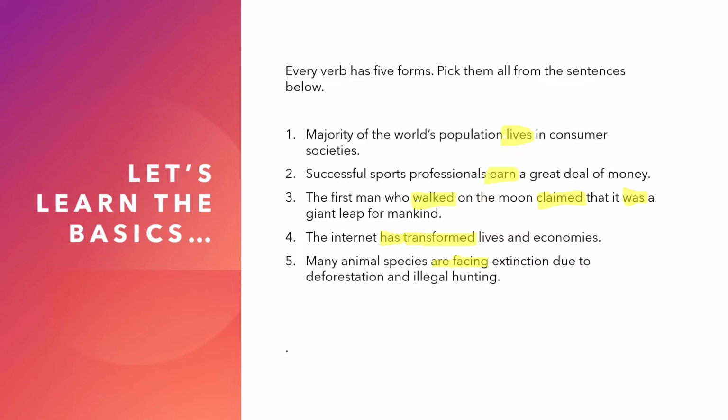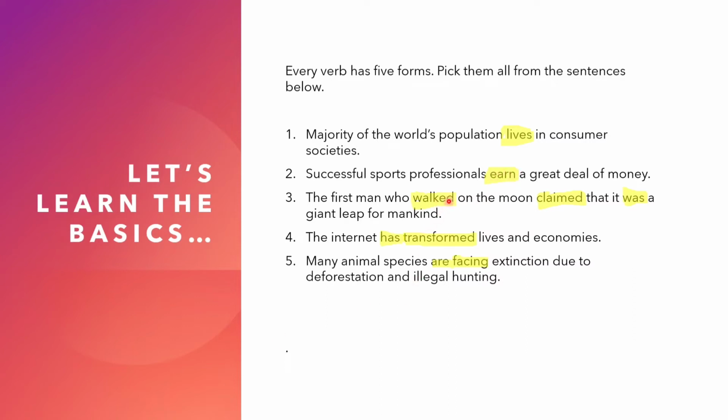So these are the verbs. Now let us see which of the forms are used here. You can see lives, the verb here. It ends with S, and you can see it is the S form of the verb live. This is one of the forms of the verb. And here you can see on, it is the base form of the verb.